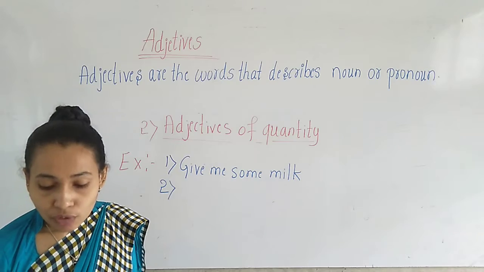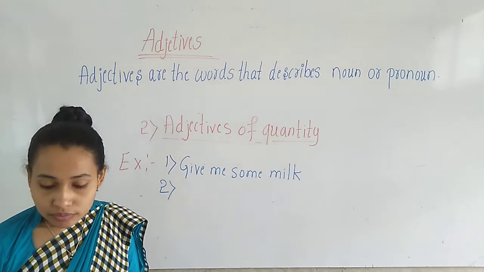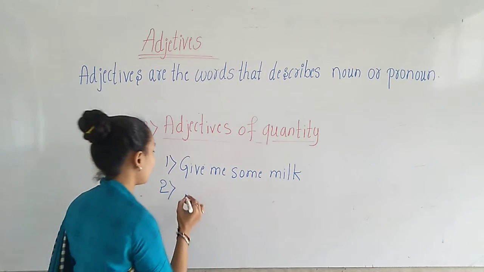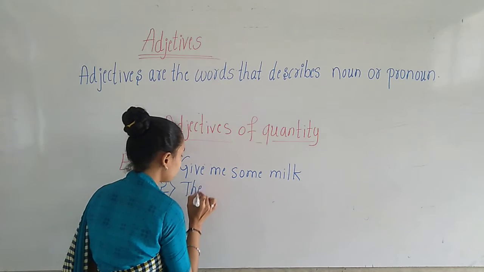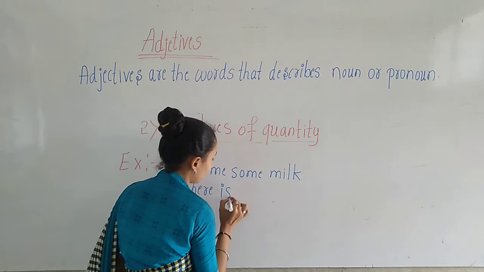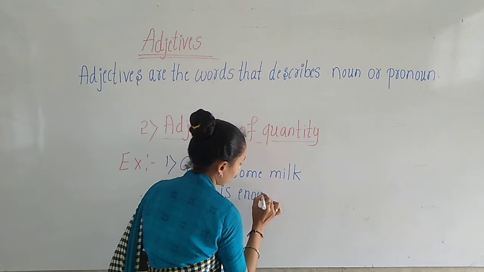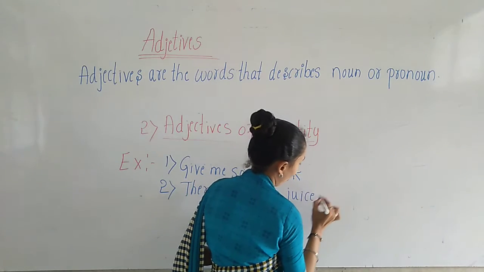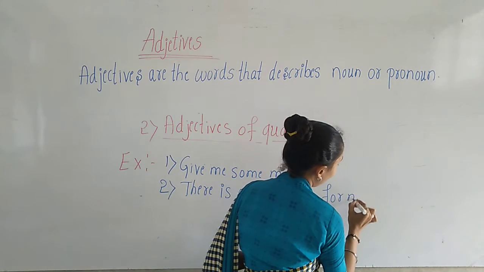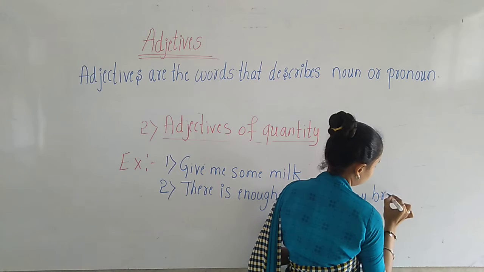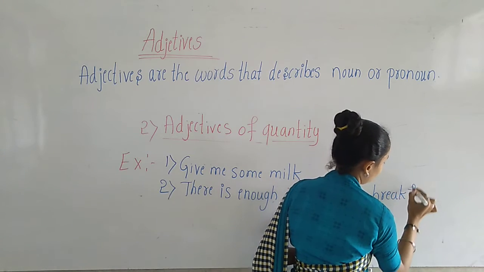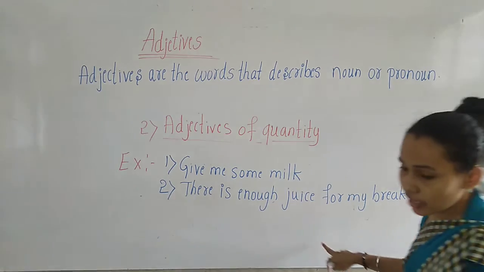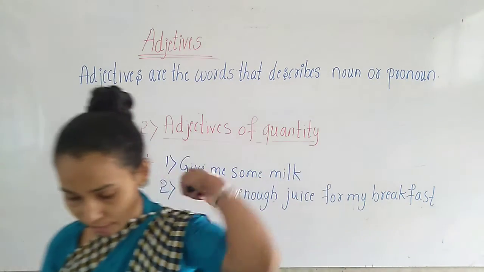The second one, there is enough juice for my breakfast. Okay. There is enough juice for my breakfast.